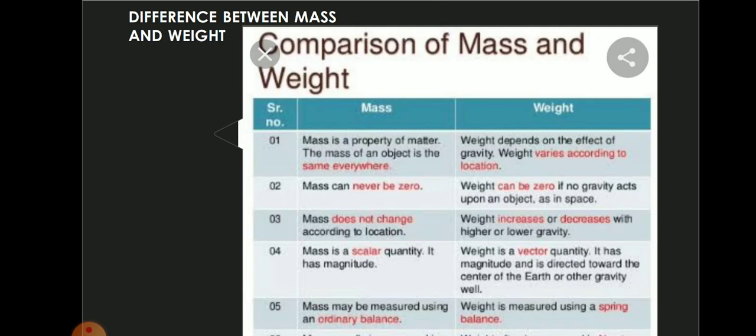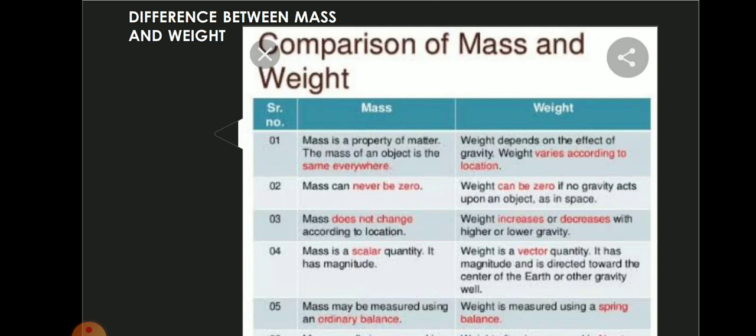See the second point: mass can never be zero, but weight can be zero. If there is no gravity acting upon an object, as in space, there is no gravity in space, you know very well. So if g is equal to 0, then W is equal to m into 0, which is equal to 0. So W will become 0.